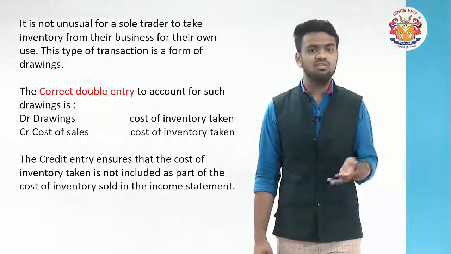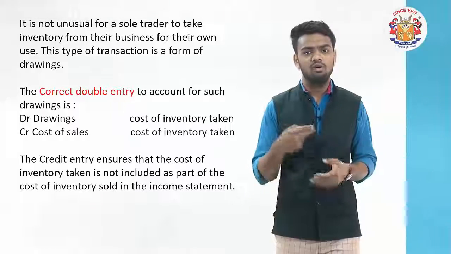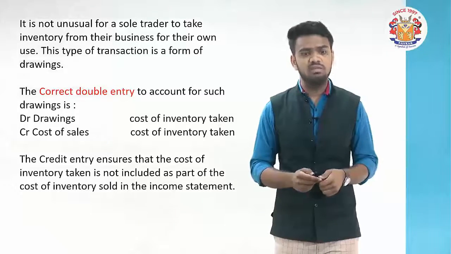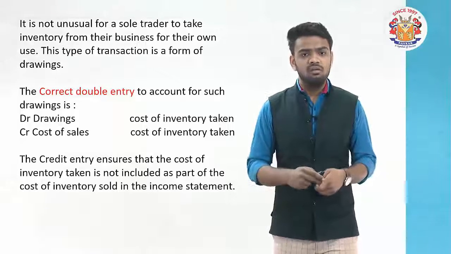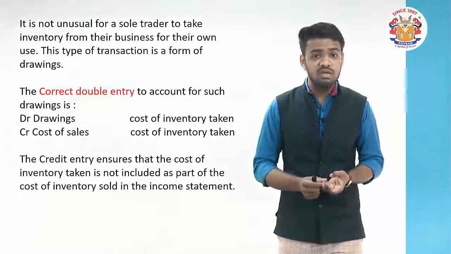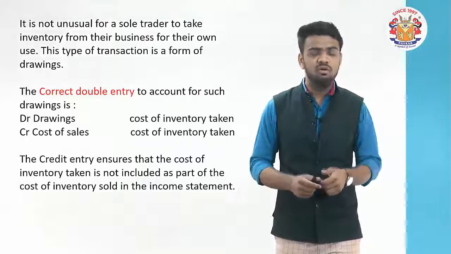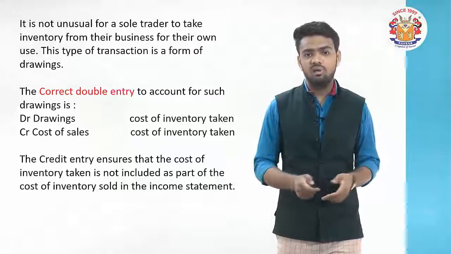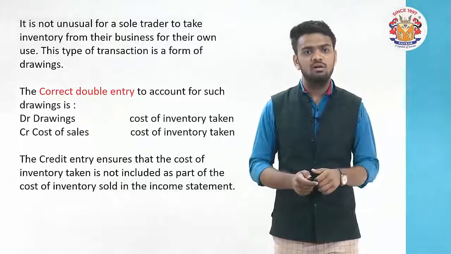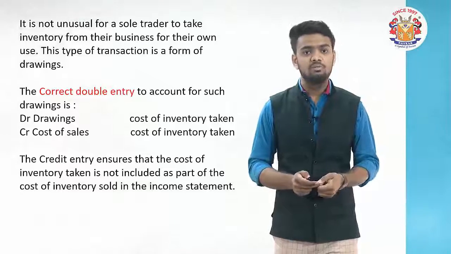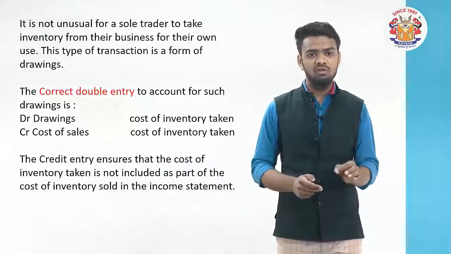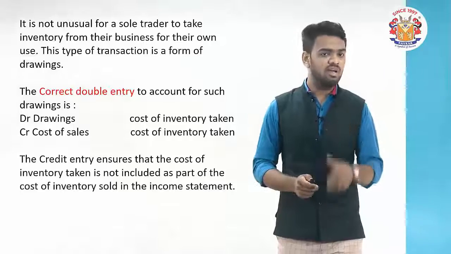Many times we have seen many people in the same business, doing some food product or, let's say, FMCG products, utilizing them for their own personal use, and it is very obvious. Logically it is also obvious that we are not going to take it at a selling price. It is always a cost price. To record the inventory, the debit and credit are indicated here, but always please take it at cost price. Drawings of goods will always be at cost price.